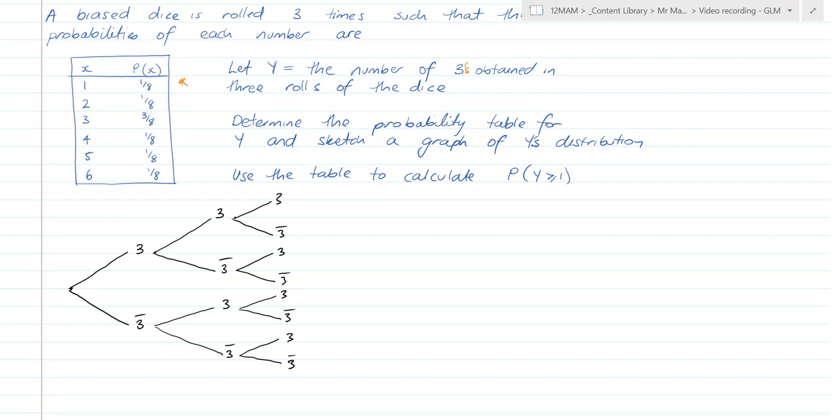Now I can add some probabilities to these branches. It's not going to be unique, so it's worth starting over here, on the side. The probability of 3 is equal to 3/8, and the probability of not 3 is equal to 5/8. So I'm going to pre-populate this and also calculate my probabilities. I'll do one example for you.